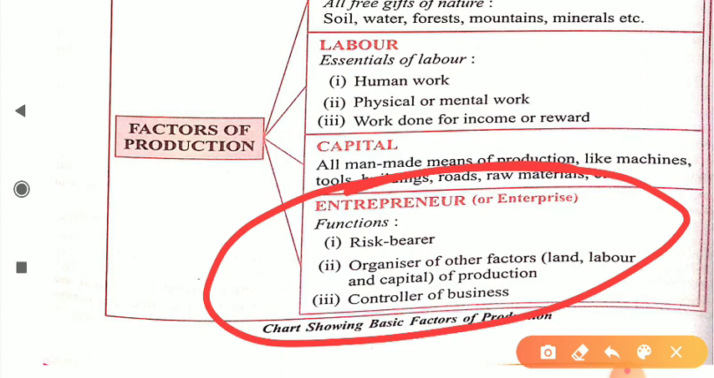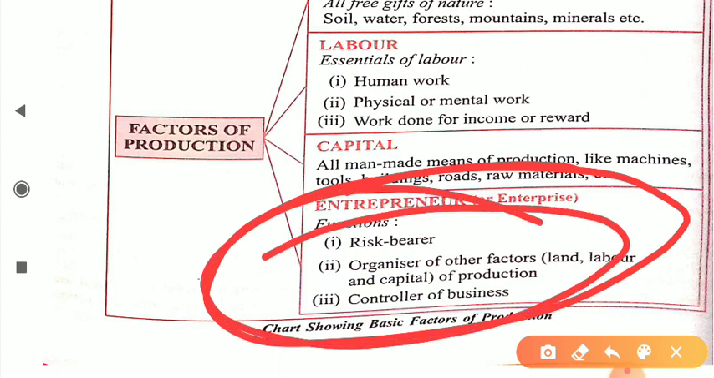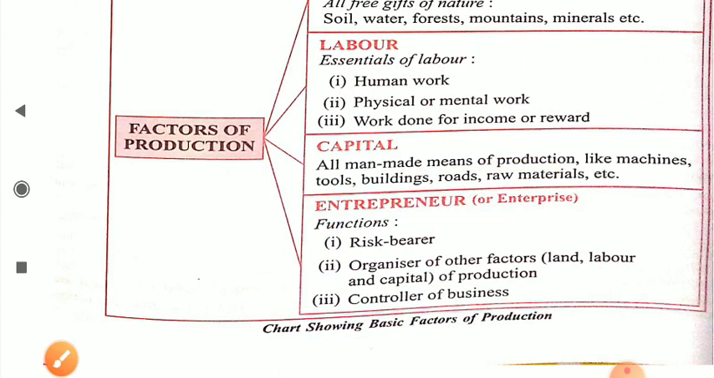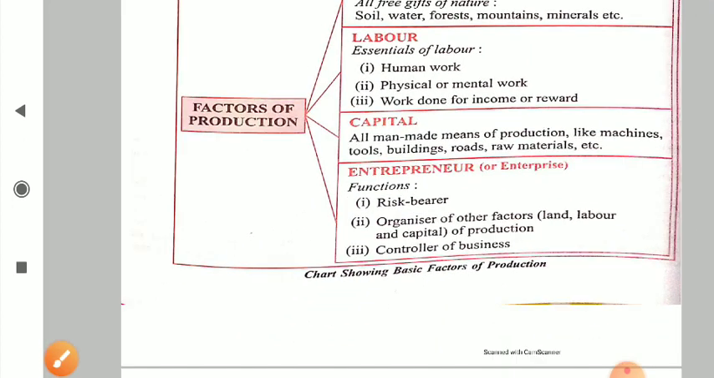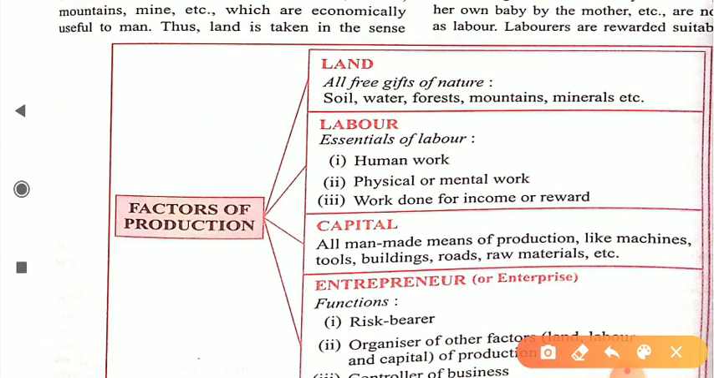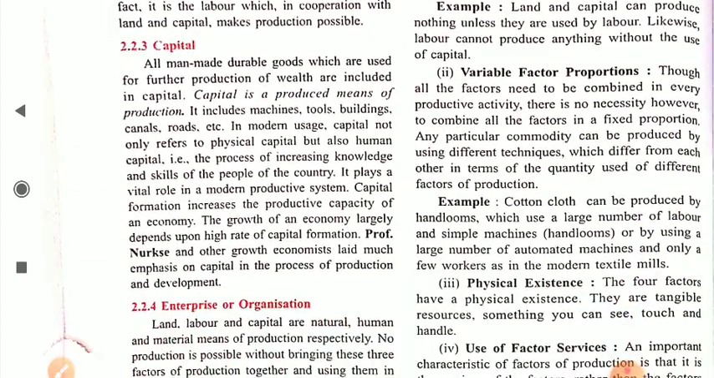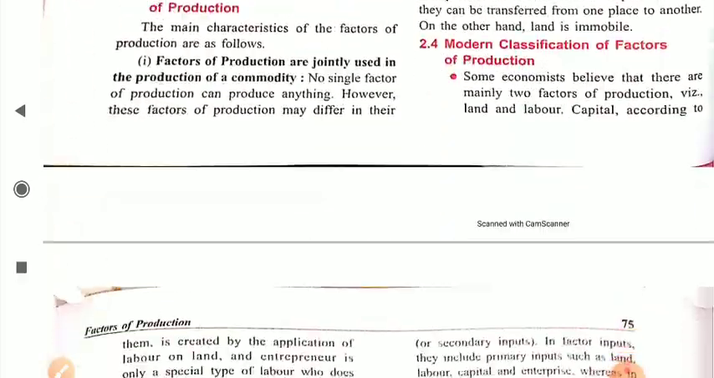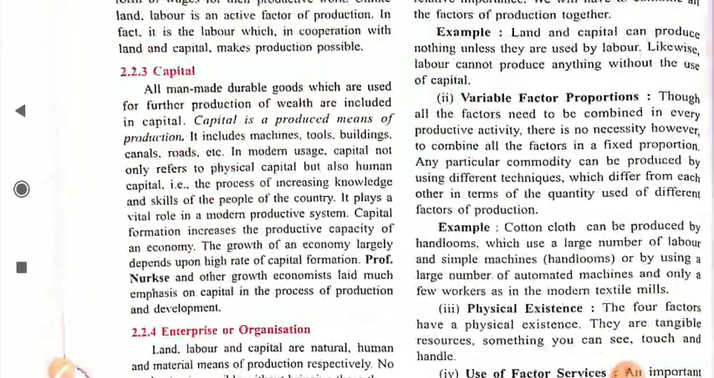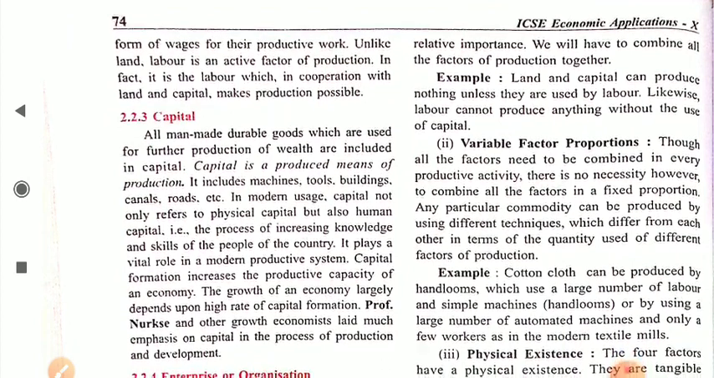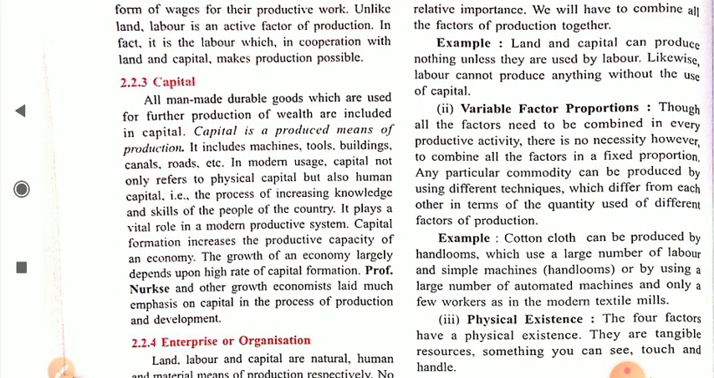Next one is control of business. So these three things will be done by the enterprise or entrepreneur itself. That's why factor of production is a combination of these four different factors: land, labor, capital, and entrepreneur. Okay dear student, we will explain these points in detail in our upcoming video also. Now in this part we are going to discuss these concepts in a short or brief form.